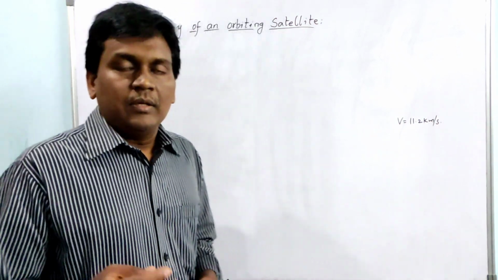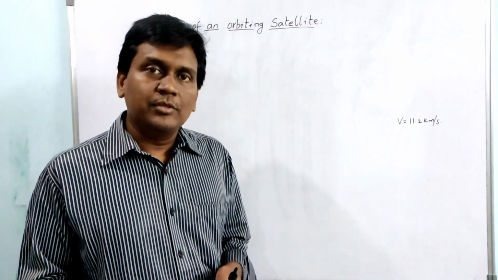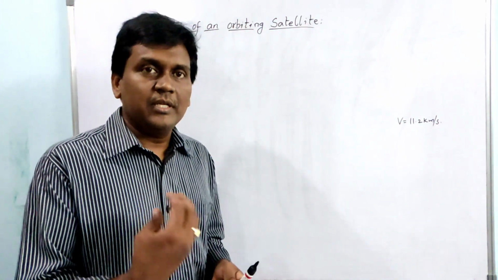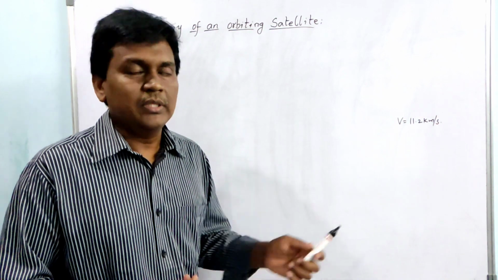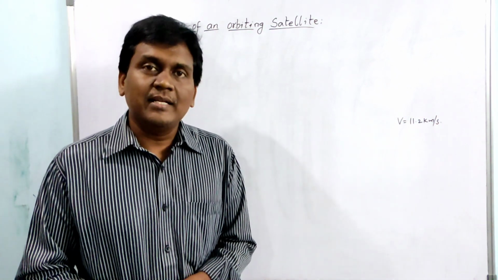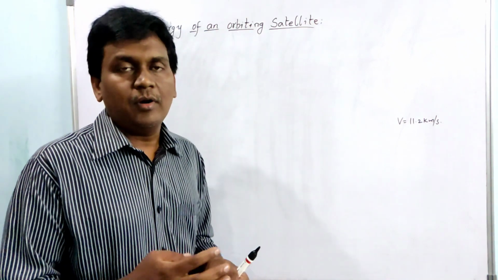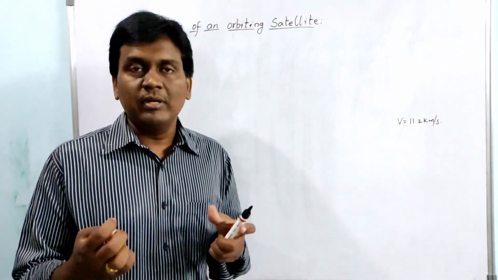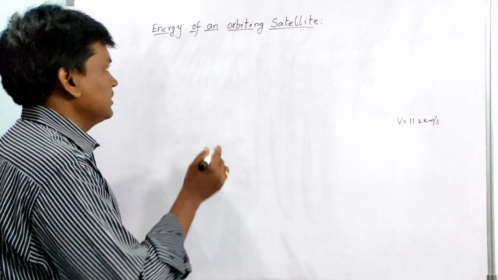If a satellite is also projected into the orbit with that velocity, when the satellite enters the orbit, what happens to the satellite? It will have energy.